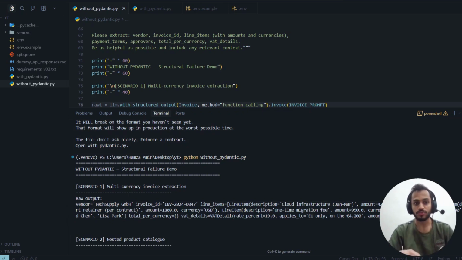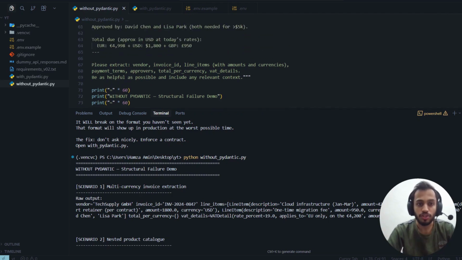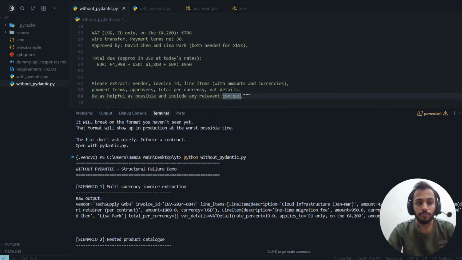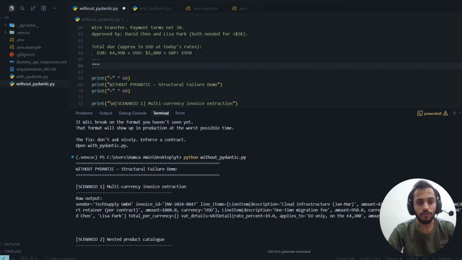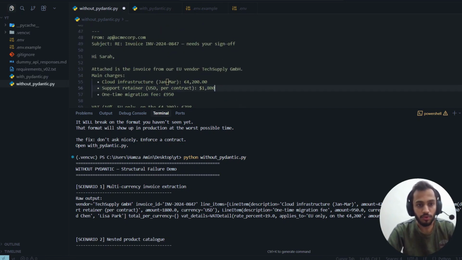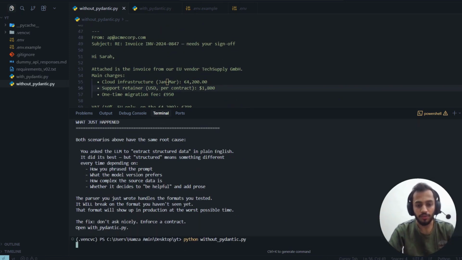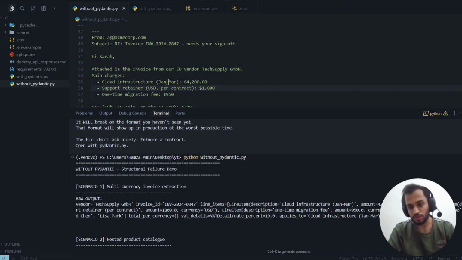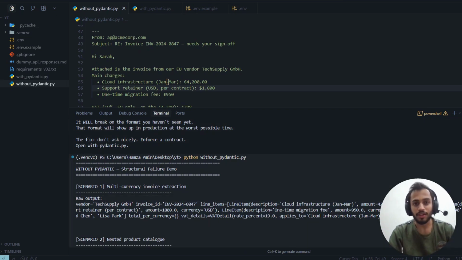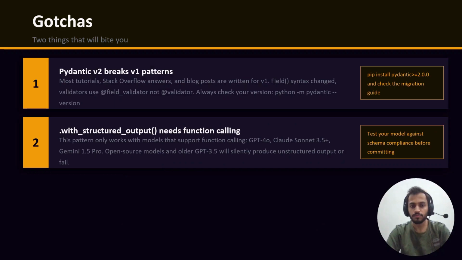So this is what Pydantic gave us, and it also reduces our code, and by using Pydantic I can focus on the logic instead of focusing on how my data would look. Now running again. Right, okay, so you can see that again it gives me the correct value. So this is the benefit of using Pydantic over non-Pydantic unstructured extraction.